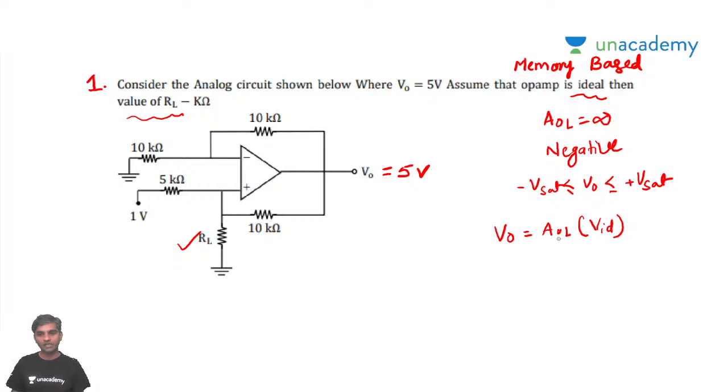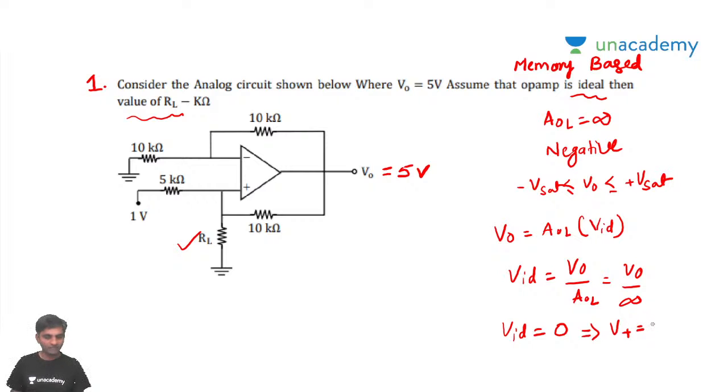Whenever this open loop gain AOL is infinity, VID is going to be V0 by AOL, that is V0 by infinity. Whenever V0 by infinity is there, VID, the difference of voltages, is going to be 0. It means the assumption is going to be that the positive voltage, that is the non-inverting terminal voltage, must be equal to the inverting terminal voltage. This is very important. Non-inverting terminal voltage is equal to inverting terminal voltage.